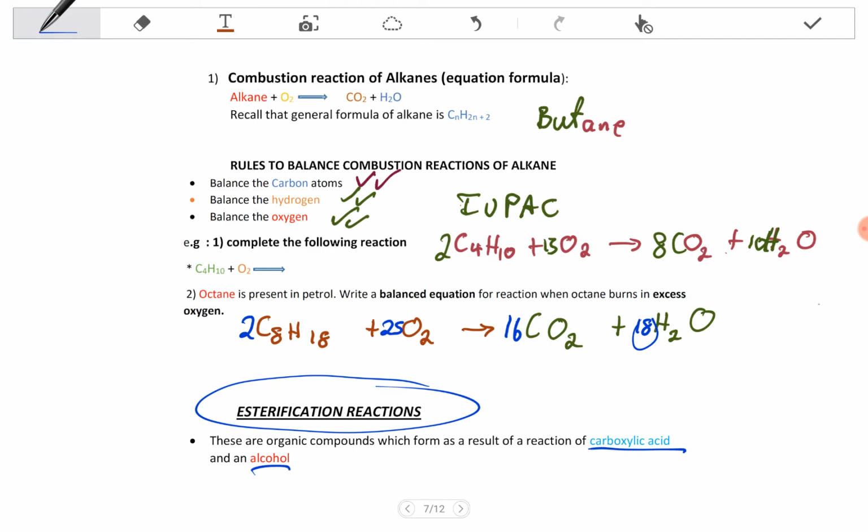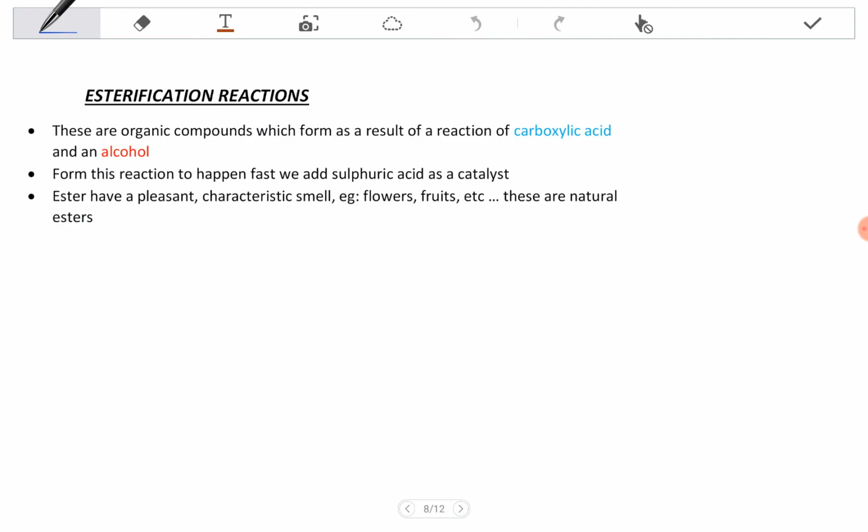So the esters, they have their certain characteristics, there are certain catalysts, and we all have to learn about those things. So here, these are organic compounds which form as a result of reaction of carboxylic acid and alcohol, and as I told you, when you combine these carboxylic acid and alcohol, you get an ester. For this reaction to happen fast, we add sulfuric acid. So sulfuric acid is going to act as a catalyst. Remember, the function of a catalyst from grade 11 is to speed up the reaction.